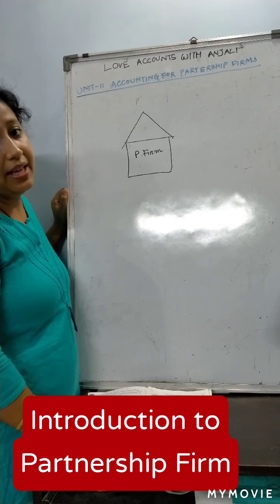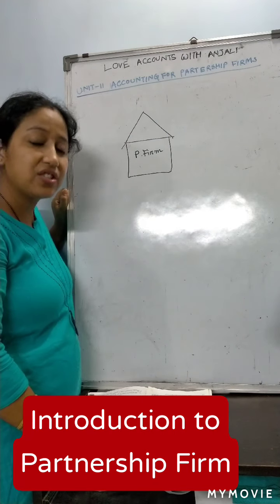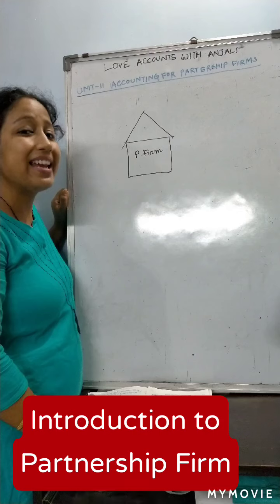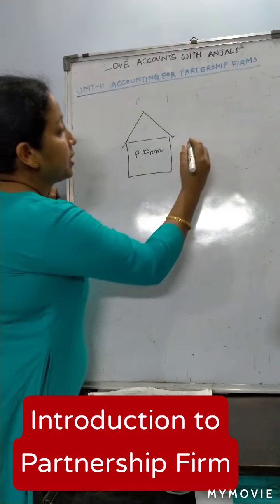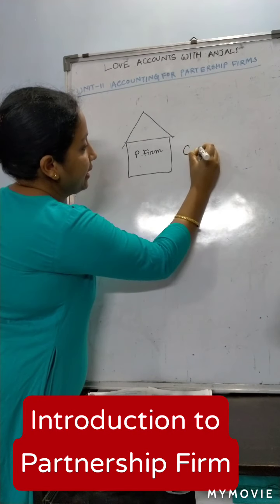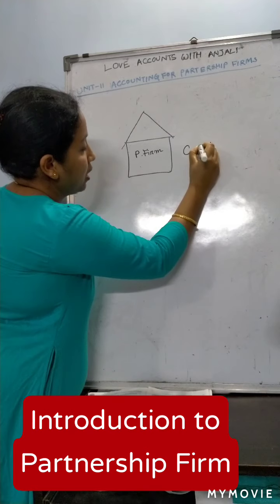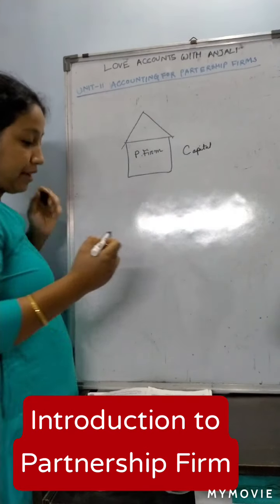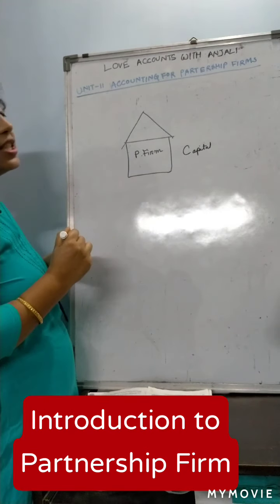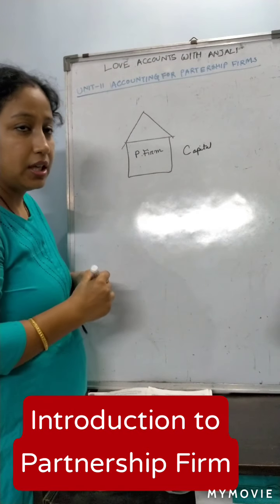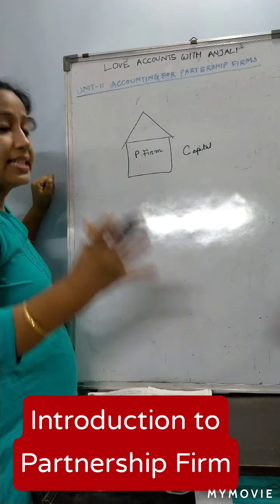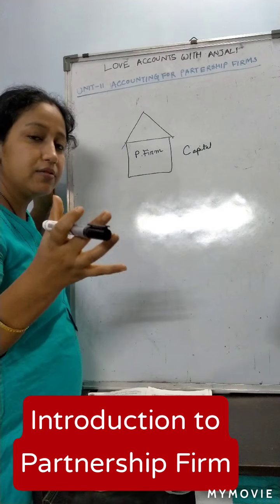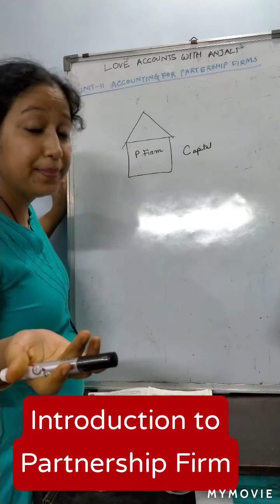Capital may be in the form of cash or goods, or an asset, right? So why is a partnership firm constituted? Suppose you want to start a bigger business.